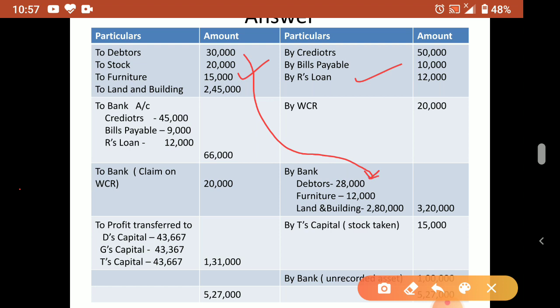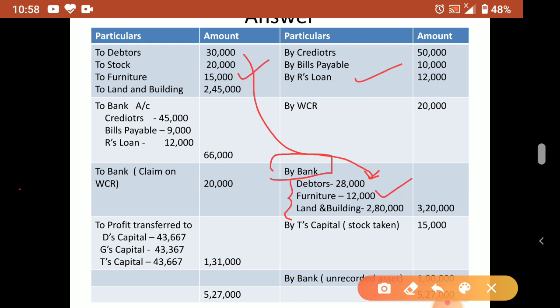Now stock comes later. Now furniture was sold for 12,000. So what do we put? Furniture. So it is not 'by debtors, by furniture'. By is what only? Bank only. Don't misunderstand. If you write 'by debtors, by furniture, by land and building', it will be wrong. The entry is bank account debtor to realization. That is the only journal entry. Okay, don't forget that. But what are the items? To understand that, you can write below the bank.